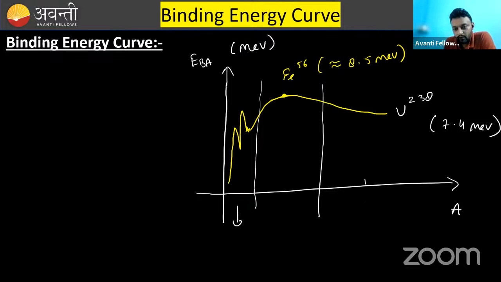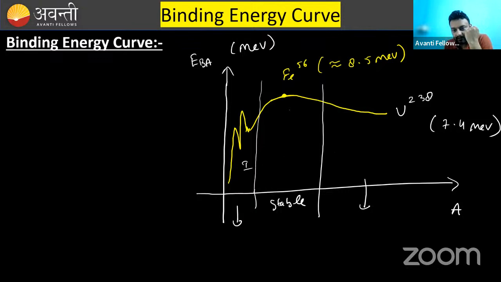In this region, there are two more regions. This is a stable region. And these two regions are unstable because binding energy per nucleon is less. So one more thing, these are the heavy nuclei. One heavy nucleus in this region may break into two or more nuclei of this region.